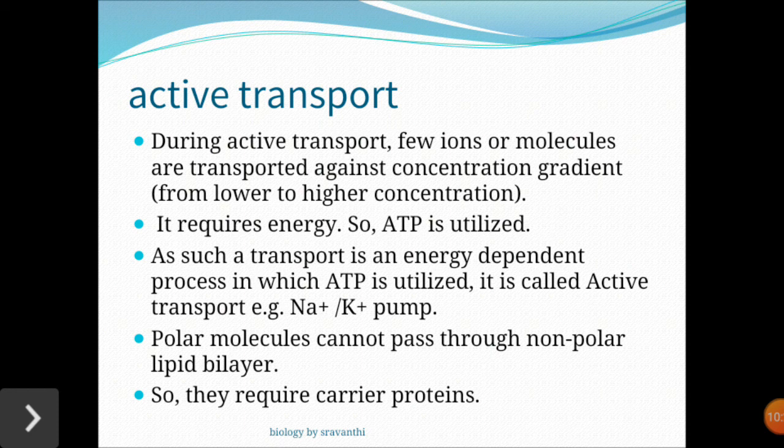For example, the sodium and potassium pumps move ions across the membrane, taking in potassium and giving out sodium. To balance it, it needs some amount of energy. So this is about active transportation. So this is about the plasma membrane.